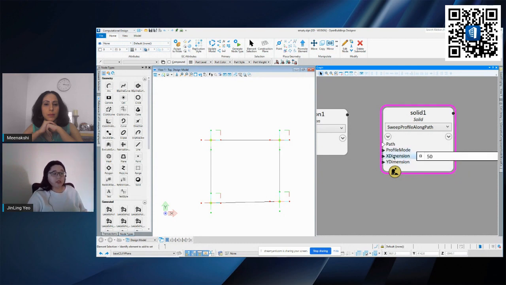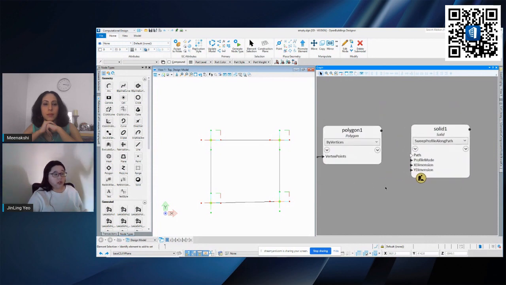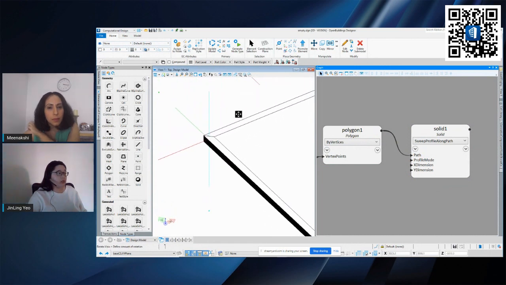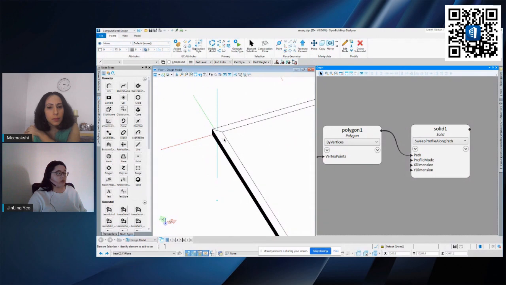So once I've set all this, the last thing I have to do is to tell them where I want to create it, which is this path here. So all I need to do is to link this polygon into this path here. I'm just going to link this into the path. So once it's done, if I come back into my view one, you will be able to see a rectangle profile extruding from the side.